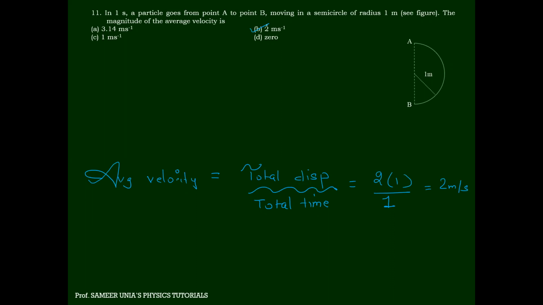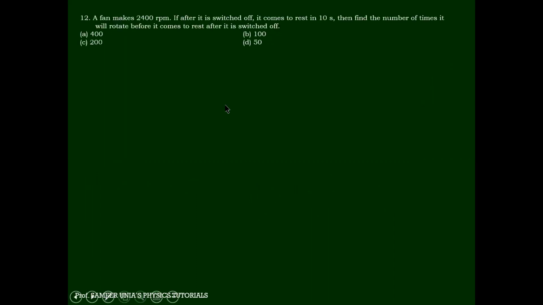Fine. So this was based on kinematics only. Going in a circle, you can do that also. You need to practice and practice and you will get the answers. Question number 12 also we'll do. Look carefully. I had explained this in the introductory exercise also. A particle makes 2400 revolutions.